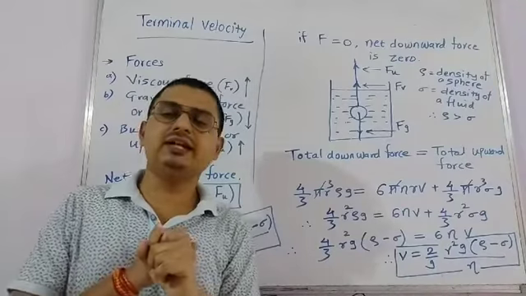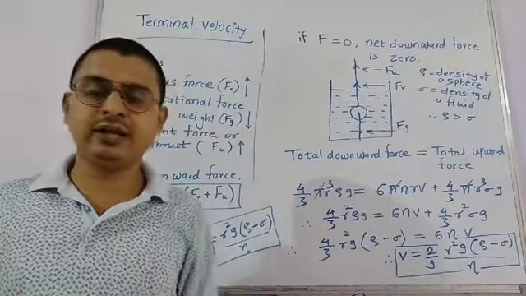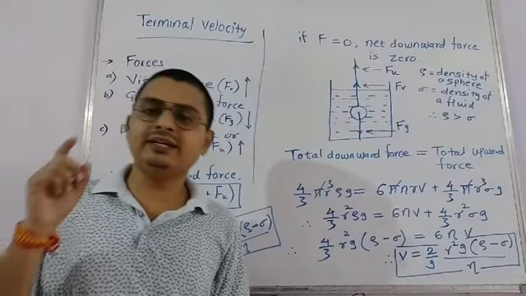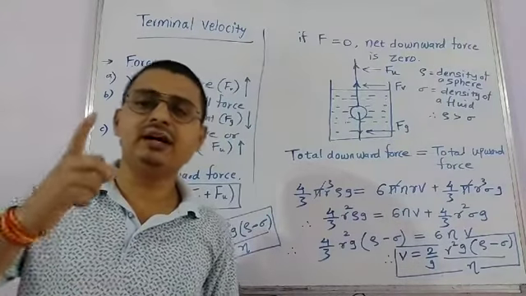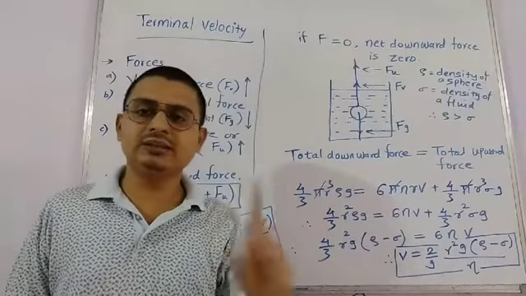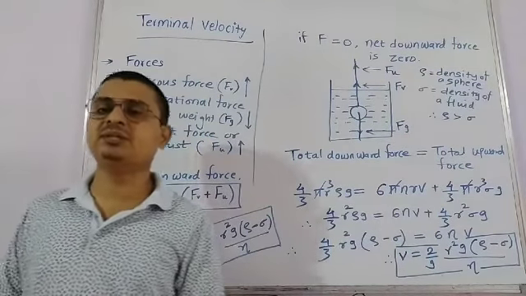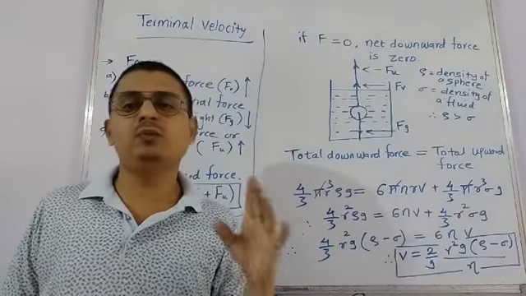So first there is the weight or gravitational force acting in the downward direction. Second, the viscous force, that is the force acting on the sphere by the adjacent layers of the fluid, which is also in the upward direction. And third, the upthrust or buoyant force acting on the sphere in the upward direction.